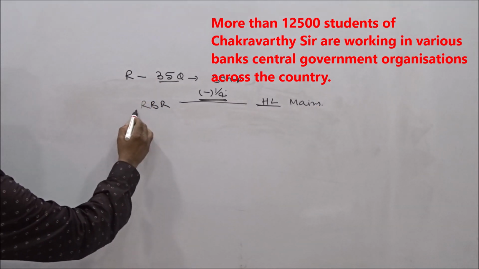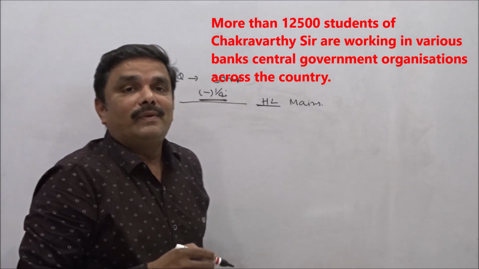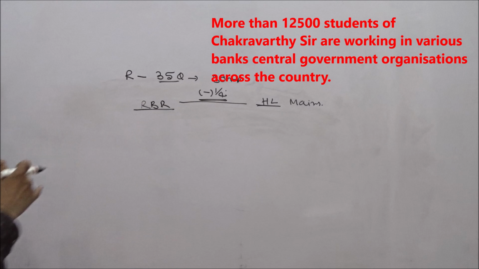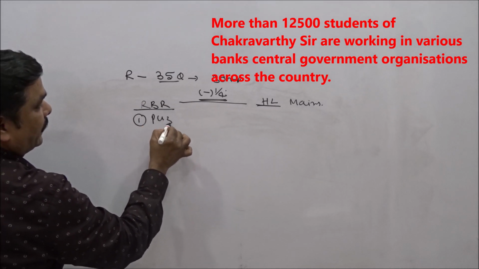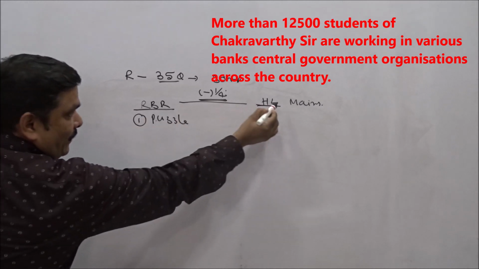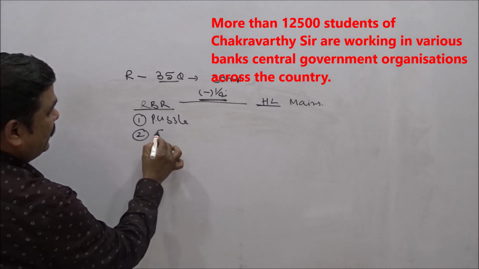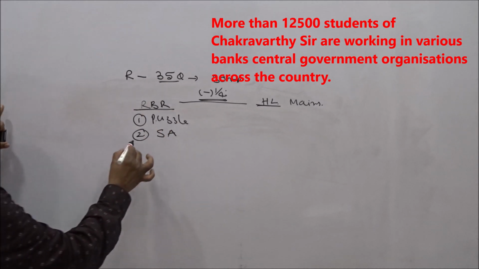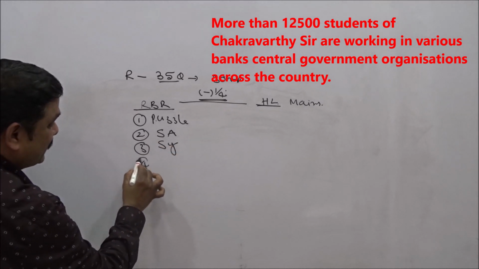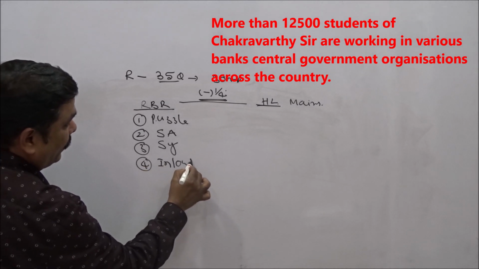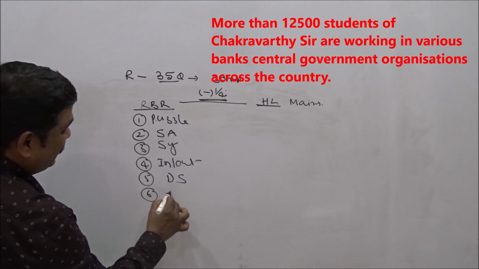Okay. Now, reasoning based on rules also. There are a total of 12 chapters for you. We will divide that into 6 and 6. This is the way, students, right? Those 6 chapters are, first one is puzzle test. Puzzle, this comes under high level also. Alright, so just list it out. Next one is seating arrangement. Okay. Third one is syllogism, I am writing SY. Next one is input and output. Okay. Next one is data sufficiency. Next one is decision making.